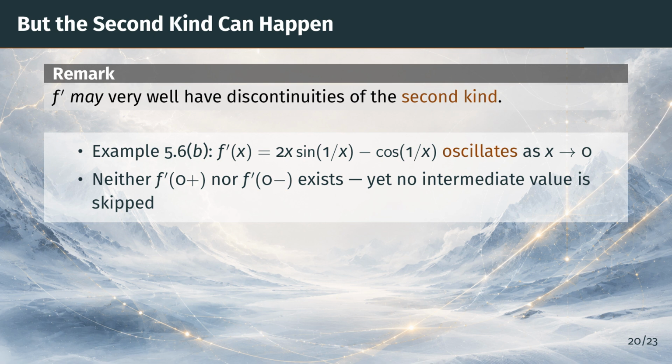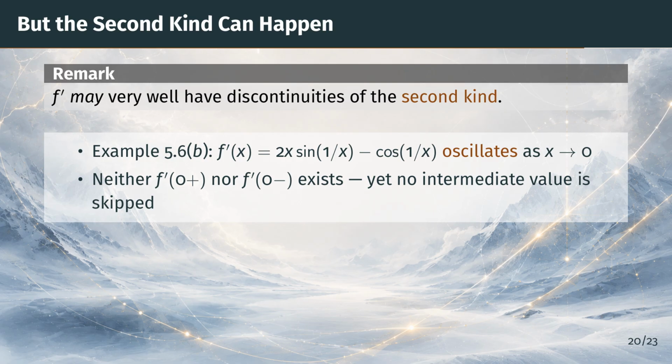The first bullet recalls its derivative, which oscillates without settling down as x approaches 0. The second bullet points out that neither one-sided limit exists at 0. So this is a discontinuity of the second kind, and there is no conflict with theorem 5.12, because the wild oscillation sweeps through all the intermediate values instead of skipping any. So the picture is consistent. Derivatives may oscillate badly, but they may never jump.